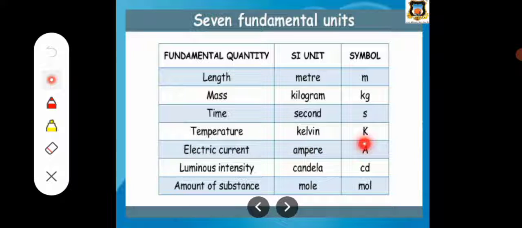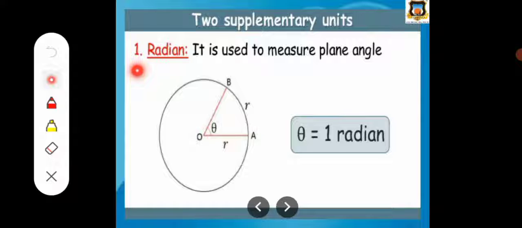Temperature is measured in Kelvin, the symbol is K. Electric current is measured in ampere and the symbol is A. Luminous intensity is measured in candela, the symbol is cd. And the last one is amount of substance, measured in mole, and the symbol is mol. So these are the 7 fundamental quantities with their SI units and their symbols. Okay, I hope it is clear to all.